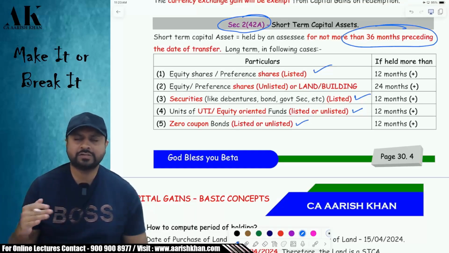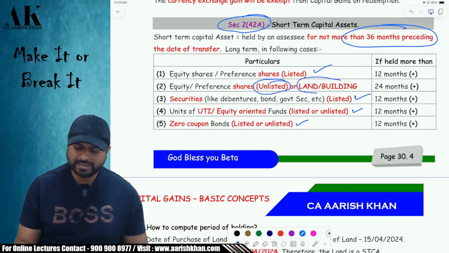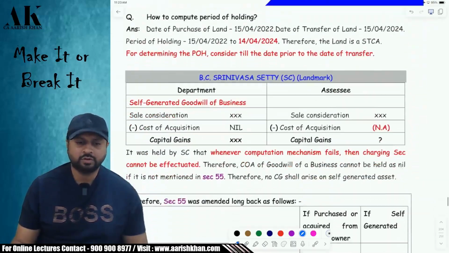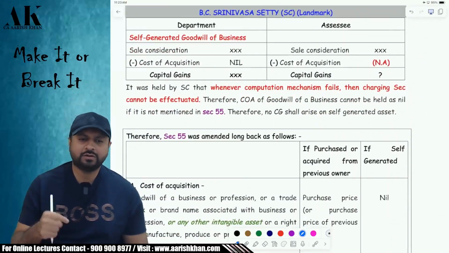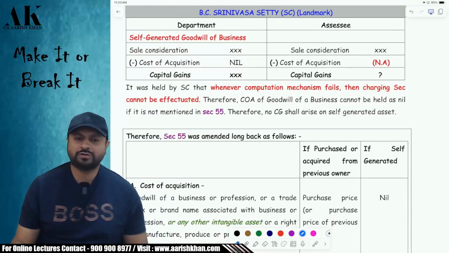And there are certain assets which will become long term after 24 months. And that is unlisted shares and immovable property, that is land and building. Those will become long term after how many months? After 24 months. Okay. Now coming to some very important issues of cost of acquisition.